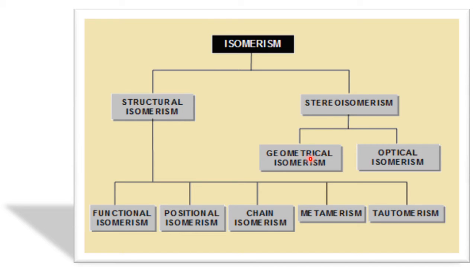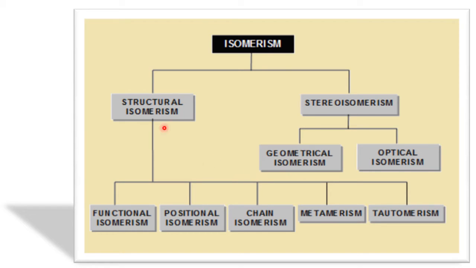One is geometrical isomerism and the other one is optical isomerism. Geometrical isomerism, in brief, we discuss in the 11th class, under the chapter on alkenes after a few days, whereas optical isomerism is not there for the 11th class. It is studied in 12th class. But structural isomerism, in brief, under 5 headings we study this year only. So this one is for 11th class and this one is for 12th class.